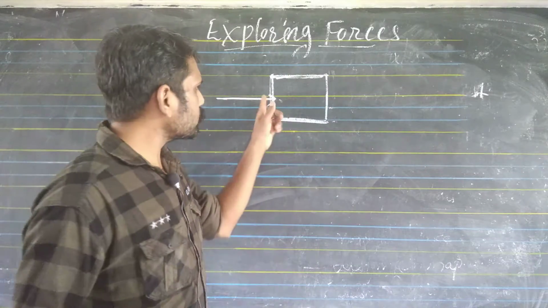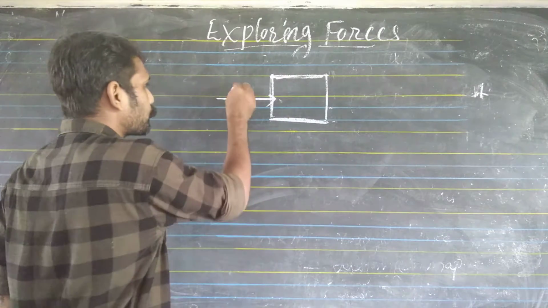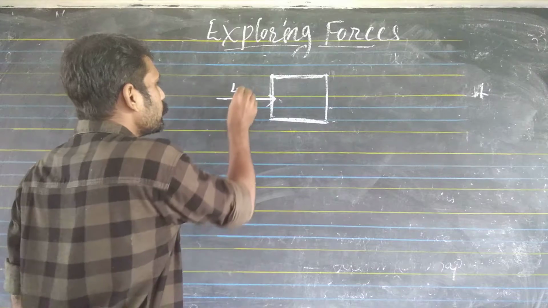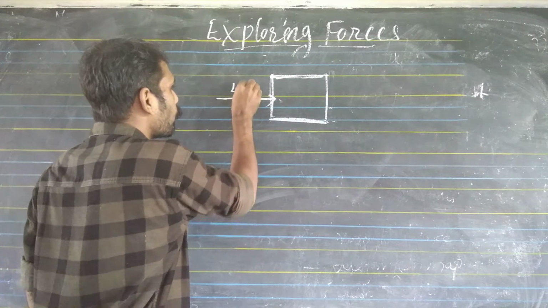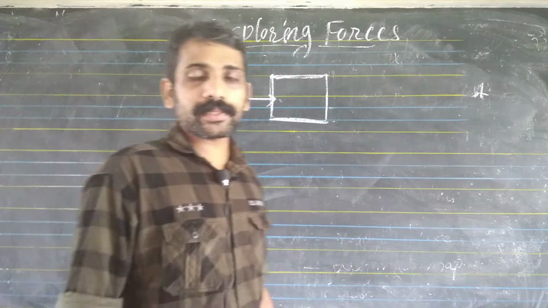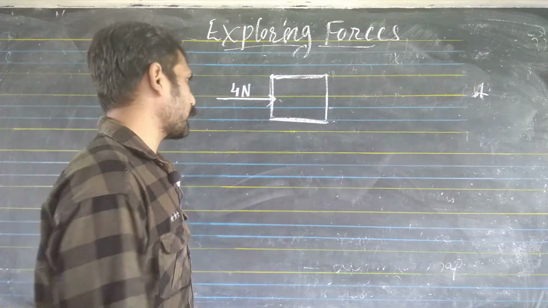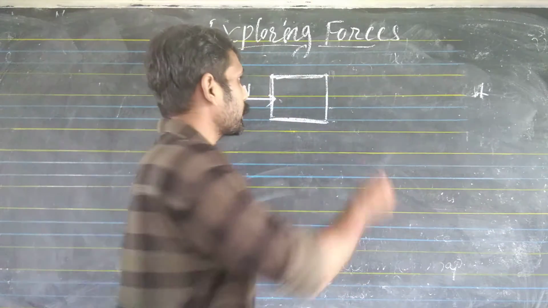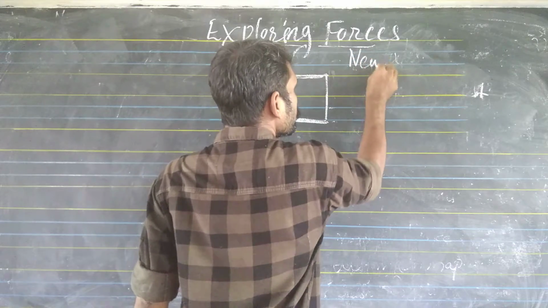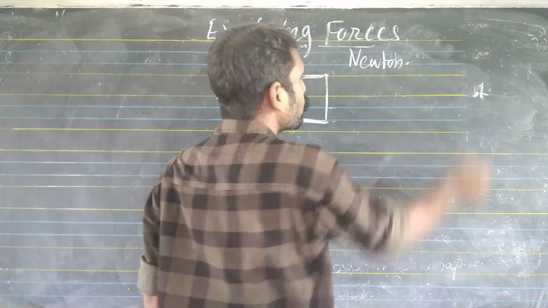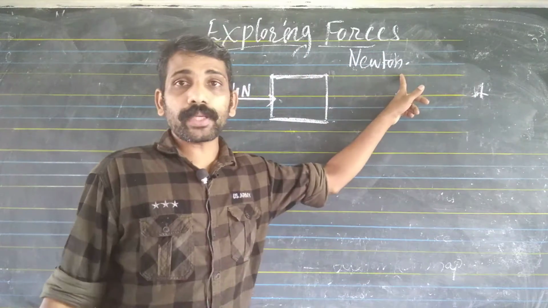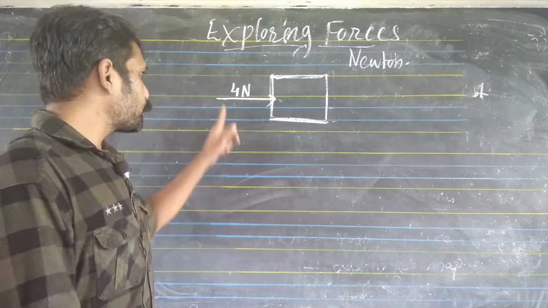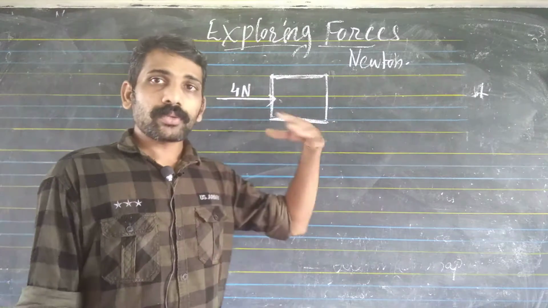Why? Force is there. Suppose the boy is giving a force of 4 Newton. Newton is the unit of force, named after Sir Isaac Newton.